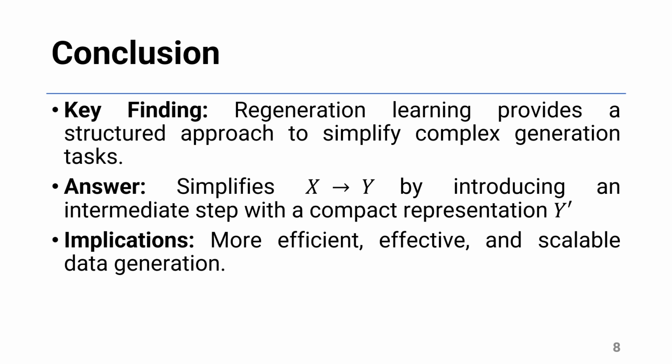By creating an intermediate, abstract representation, it simplifies the generation process and can even be trained more efficiently using self-supervised learning techniques. To answer our central question, how can we simplify the challenging task of data generation to make it more efficient and effective? The paper's answer is clear: by not attempting to generate the final data all at once. Instead, we first regenerate a simplified version of the target data, and then, in a separate step, generate the final complex data from this simplified representation.